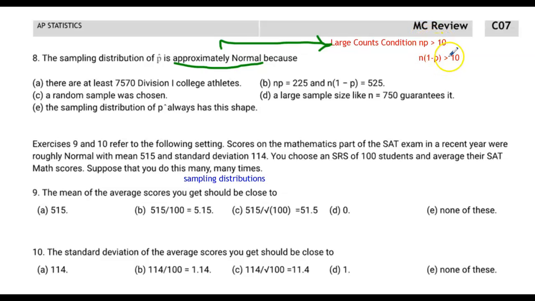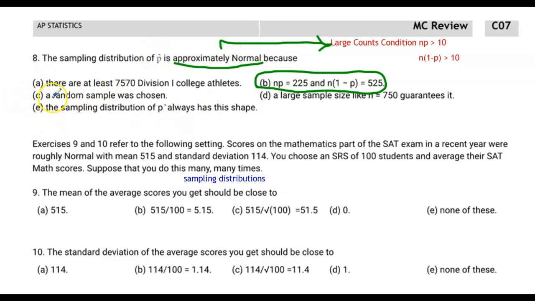I put greater than here because there are some limitations in this computer drawing program, but suffice it to say, those different values should always be greater than or equal to 10. So looking at all of these answer choices, only one of those addresses that specific situation. The large counts condition is the thing that tells us we can assume that the sampling distribution of a sample proportion is going to be approximately normal.